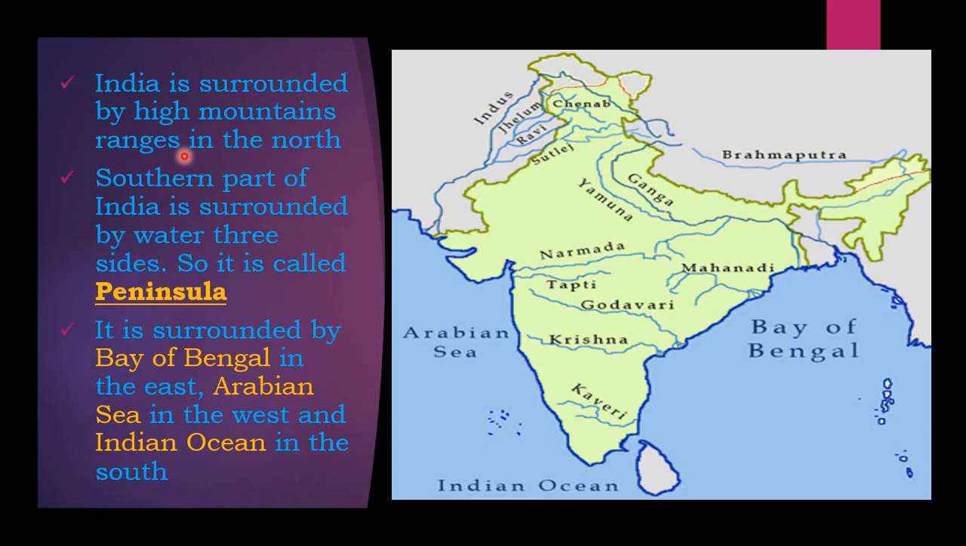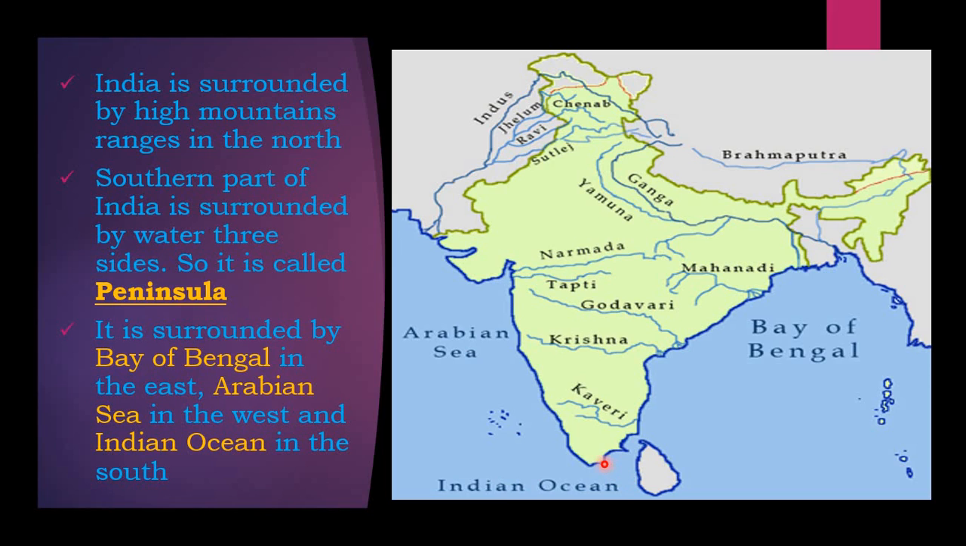In the previous class we studied the surroundings of India. Now we will go to the next point, the peninsula. It is surrounded by the Bay of Bengal in the east, the Arabian Sea in the west, and the Indian Ocean in the south.